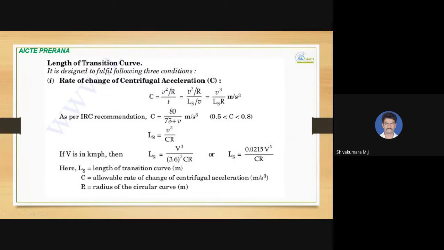As per IRC recommendation, the equation is 80 divided by 75 plus V. You can calculate the value of C for given design speed, and this value should lie between 0.5 to 0.8. So length of transition curve you can calculate as V cube divided by C into R. So Ls is the length of transition curve, C is the allowable rate of change of centrifugal acceleration, and R is the radius of circular curve.